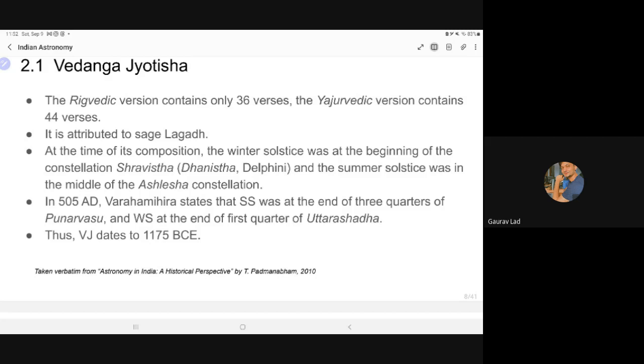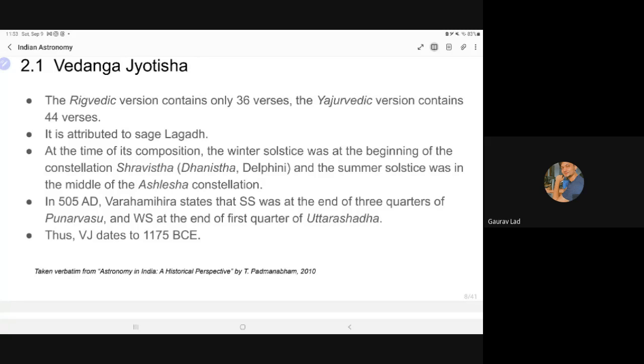When the Vedanga Jyotisha was composed, the winter solstice, which basically means the beginning of the winter season, today falls on 21st of December. So that's the beginning of winter. During the composition of Vedanga Jyotisha, it was in the constellation of Dhanishta. Dhanishta is a nakshatra that we saw yesterday. The Western name is Delphinus. And the summer solstice, which means the date on which the summer season begins, was somewhere in the Ashlesha. This is also what we saw yesterday, Ashlesha nakshatra.